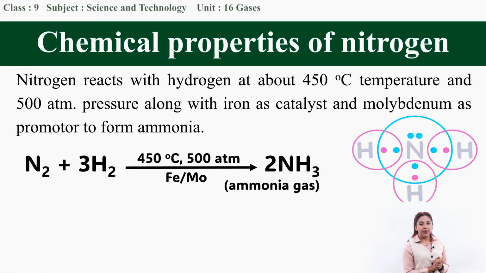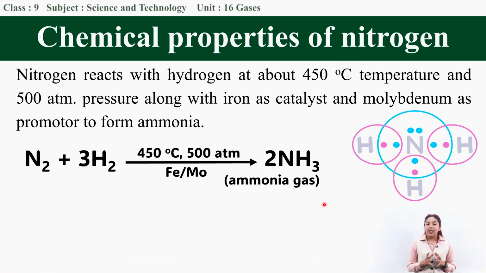Now, let us study some chemical properties of nitrogen. Nitrogen reacts with hydrogen under special conditions: a temperature of about 450 degrees centigrade and 500 atmosphere pressure, in the presence of the catalyst iron and the molybdenum promoter, which promotes the catalyst iron. Under these special conditions, nitrogen gas reacts with hydrogen to form ammonia gas. This process is called Haber's process, and you will study this in detail next year when you reach class 10.